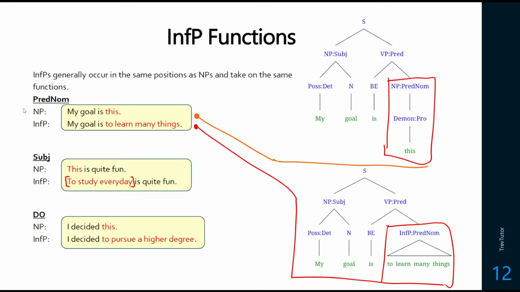What else can we do? Well, we have a direct object. I decided this, so I decided something. Or I decided to pursue a higher degree. So we can even use a direct object here.